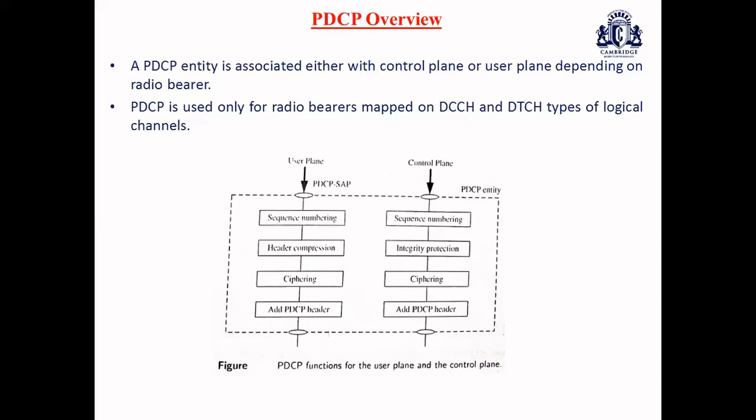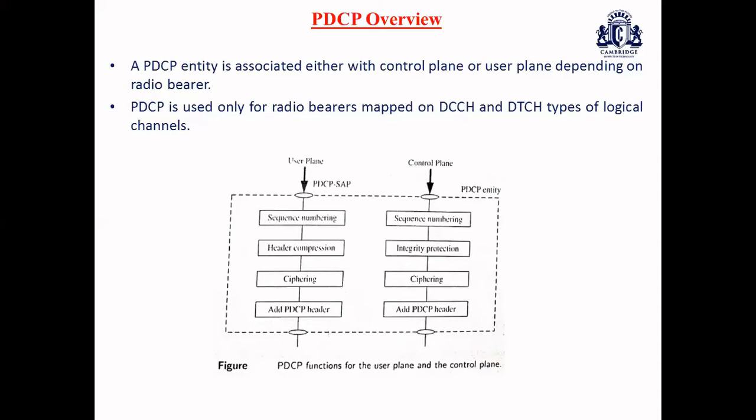When I look at the services and functions for the user plane and the control plane, we can see the PDCP functions. For the user plane, we have services such as header compression and decompression of IP data flows using the ROHC protocol, and ciphering as well as deciphering of user plane data.